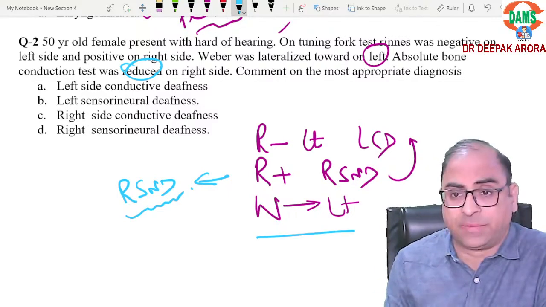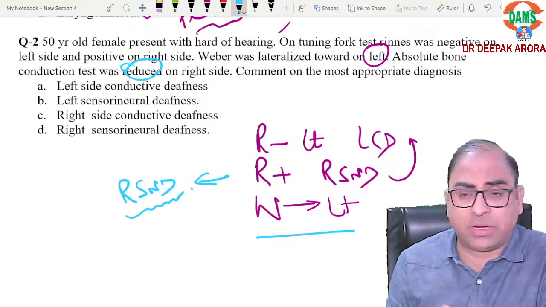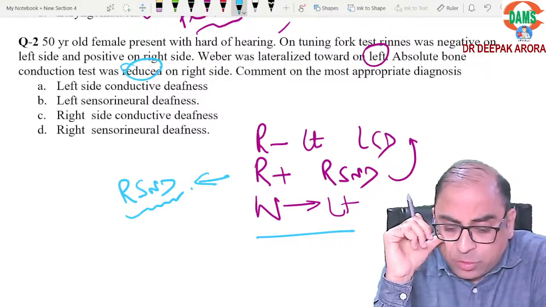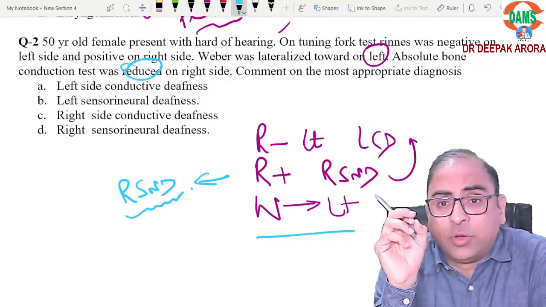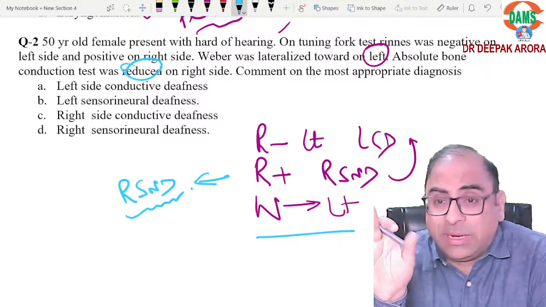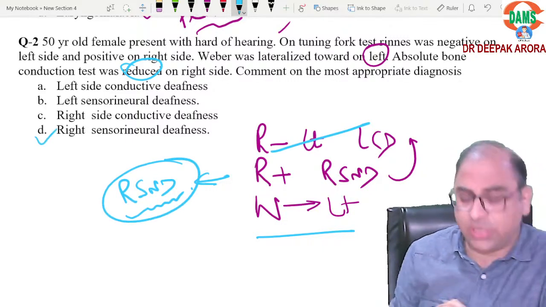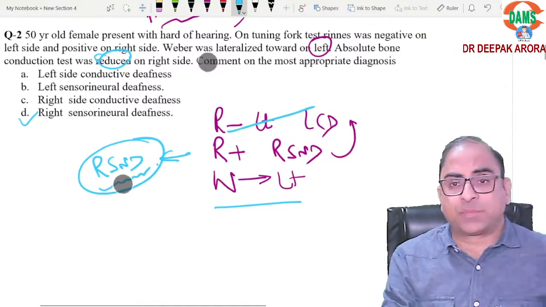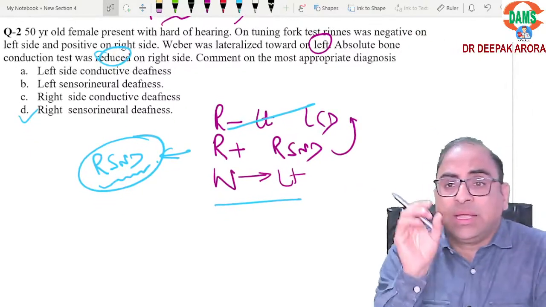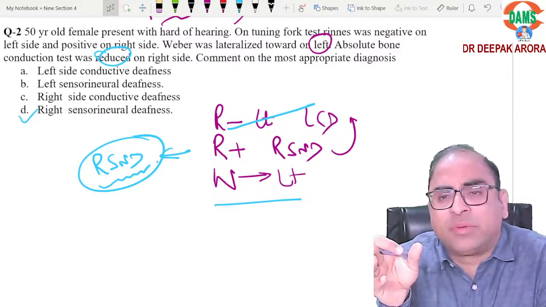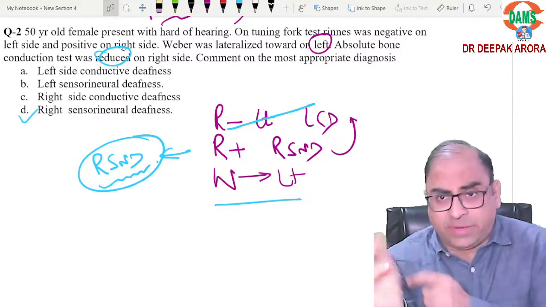Weber is going in favor of left conductive as well as right sensory. But when the examiner is giving you the ABC finding, absolute bone conduction, that is reduced on the right side. They have not commented on the left side. So it is better to go with right-sided sensory neural deafness. Is it clear? The right answer should be the right side, wherever the ABC was reduced.